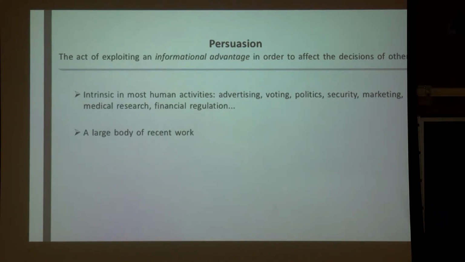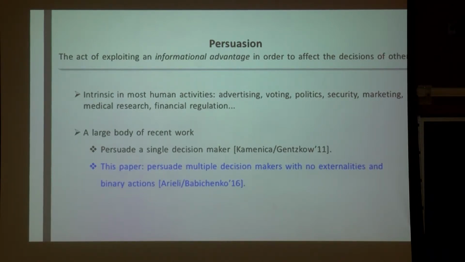So unsurprisingly, this has been the theme of a large body of recent work. Most related to ours are the following 2 models. The first is a Bayesian persuasion model proposed by Kamenica and Gentzkow, who study how to persuade a single decision maker. However, in this paper, we focus on a recent model proposed by Arieli and Babichenko, who study how to persuade multiple decision makers, but with no externalities and binary receiver actions, which I'm going to now define formally.